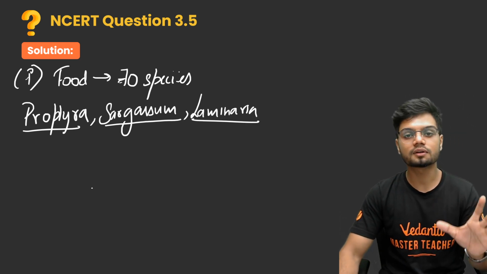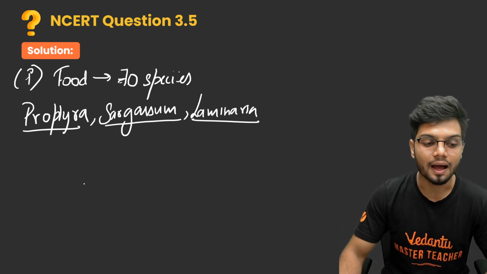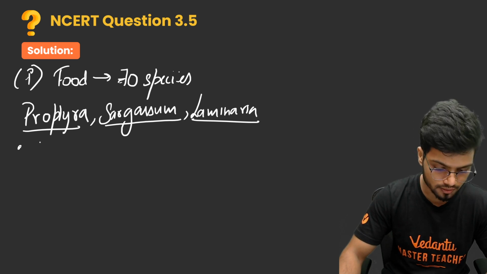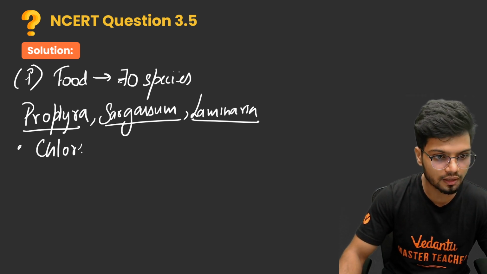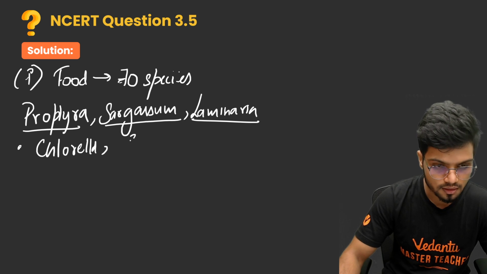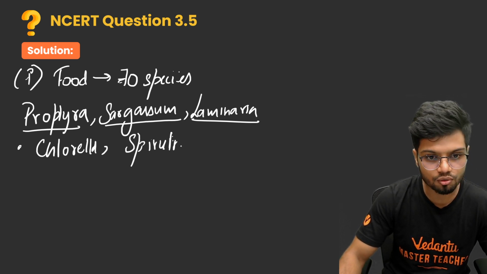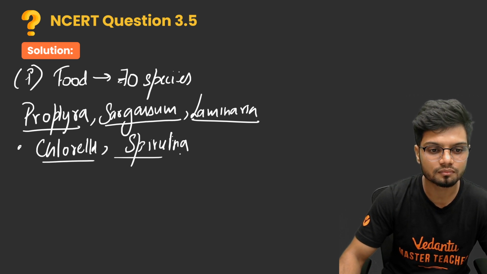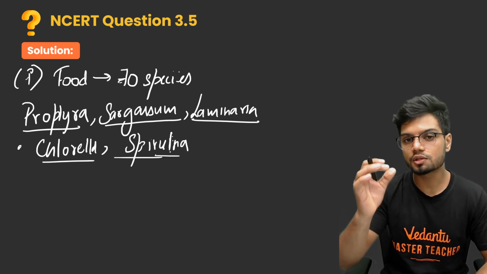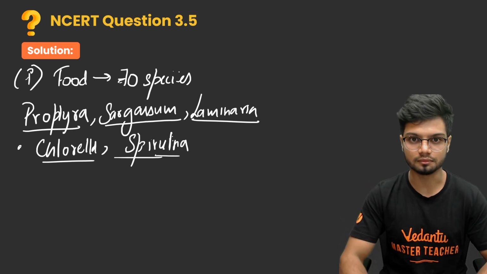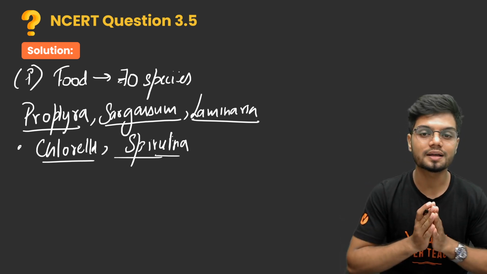Now these are the 3 different organisms which we can consume. Apart from these 3, we also have certain unicellular organisms such as Chlorella and Spirulina. Spirulina as well as Chlorella are special organisms because they are unicellular but extremely rich in protein.